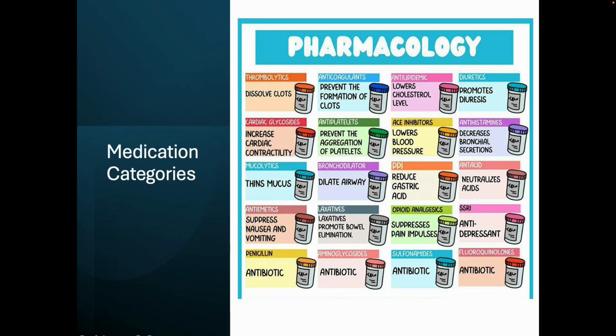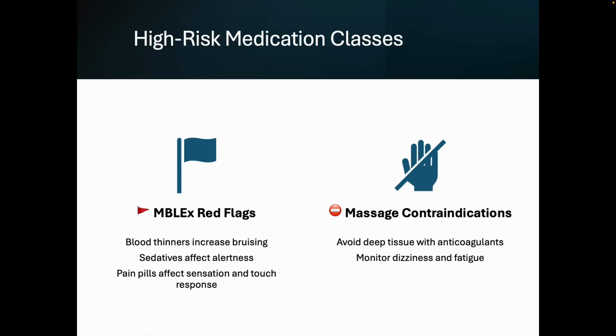Antihistamines are a big one. Antibiotics, it's good to know if they're on an antibiotic. A big one is also pain medication, like opioids.